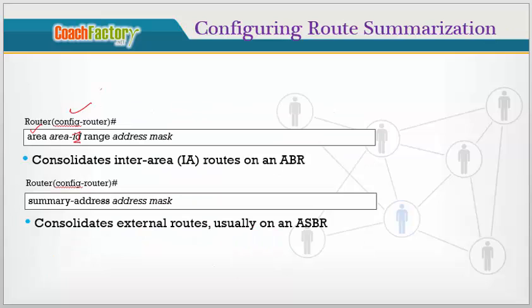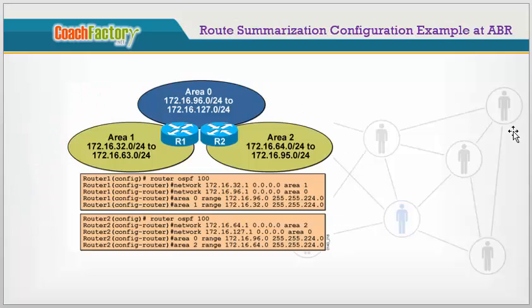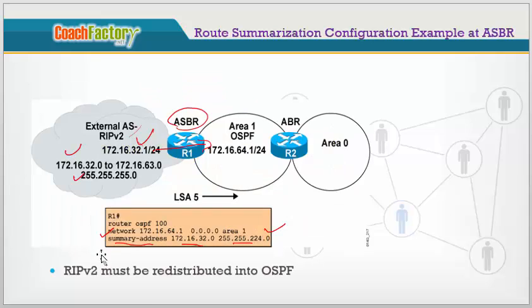So what are the command syntaxes? This is the syntax to configure route summarization on the ABR, and this syntax is used to configure it on the ASBR. This is one example of configuring route summarization on the ABR. You can see here area 0 range, then the summary address and subnet mask. On external networks, if you want to summarize them while forwarding into the OSPF domain, then you need to go on the ASBR and use this command, summary-address and the subnet mask.